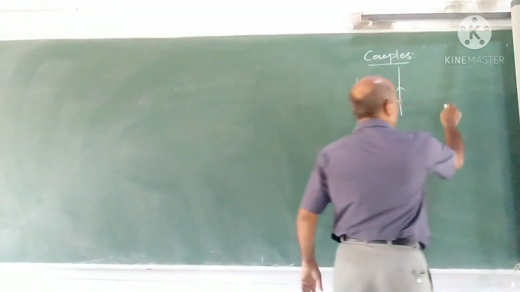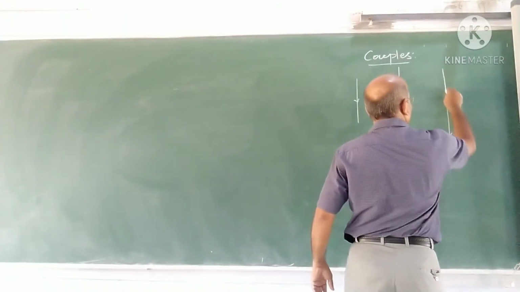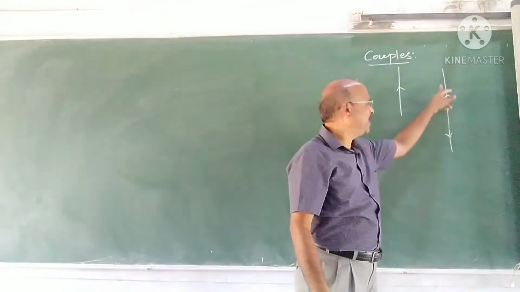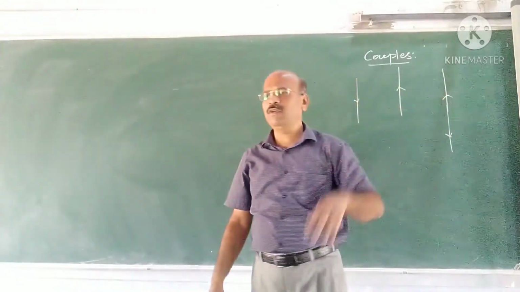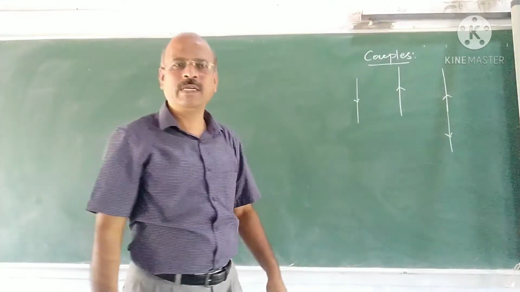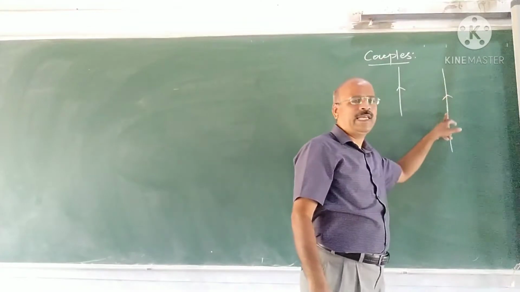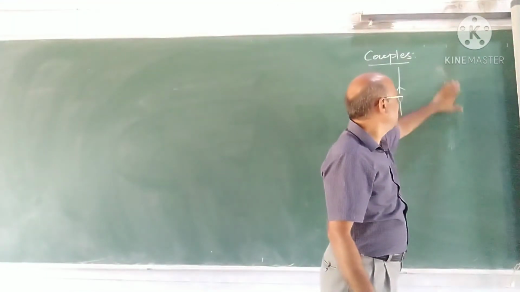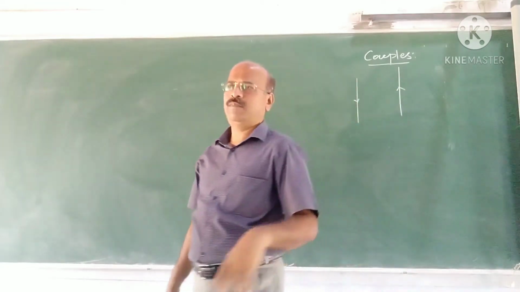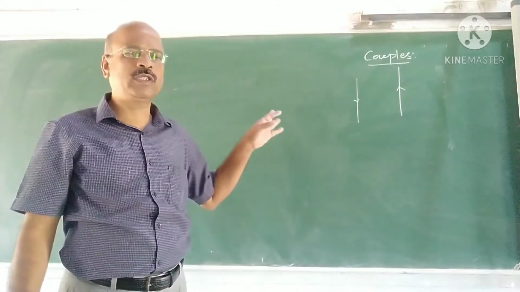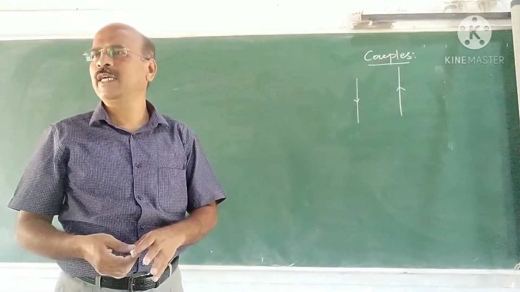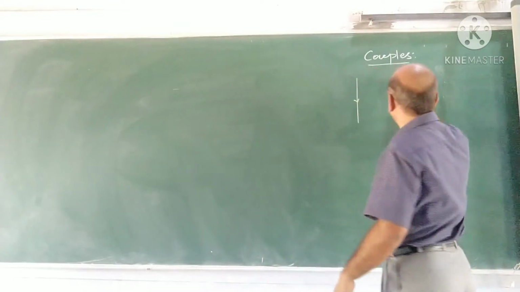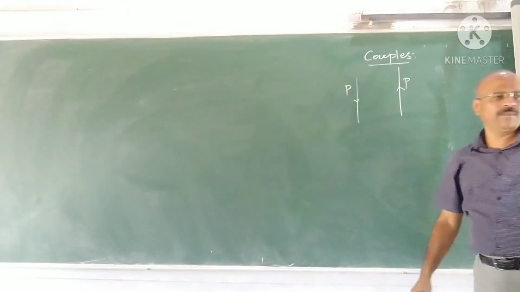Suppose lines of action are the same, then what happens? Suppose another force is in the opposite direction. If the lines of action are the same, the resultant will be 0, because they are equal and unlike, and the line of action is also the same. Therefore, the definition is two equal, unlike parallel forces whose lines of action are different are said to form a couple.